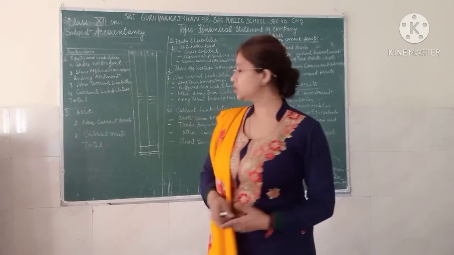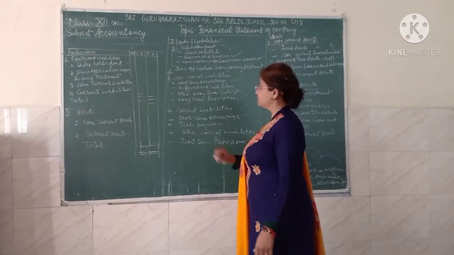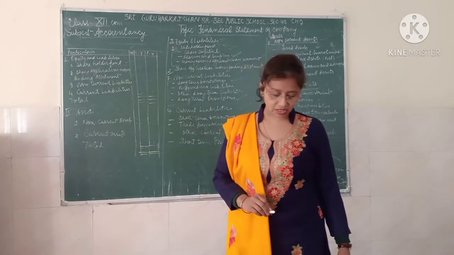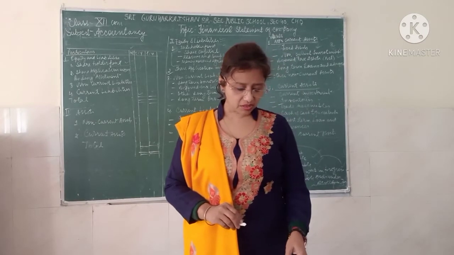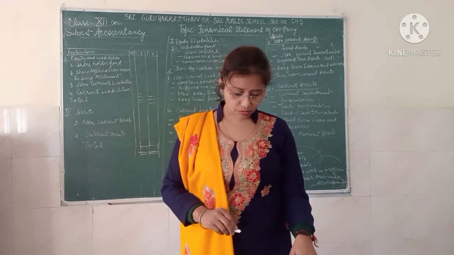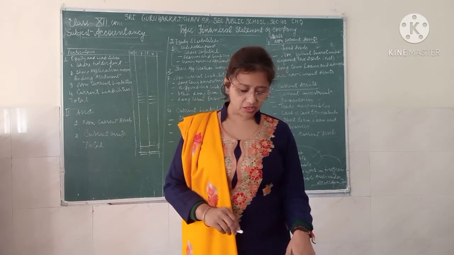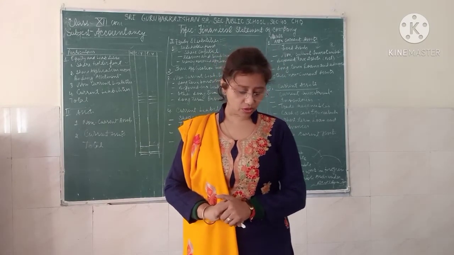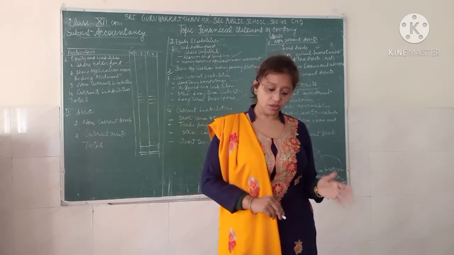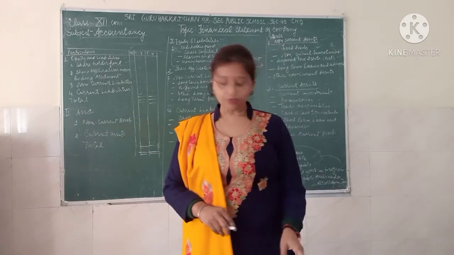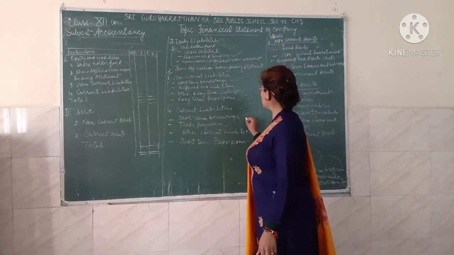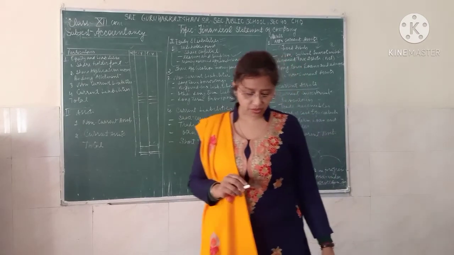Now come to the current liability. What do you mean by current liability? Current liability means there is short-term borrowing, trade payable, other current liabilities and short-term provision. All come in your current liability. First we are going to move to the short-term borrowings. What are the short-term borrowings?